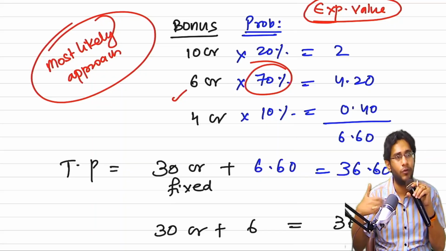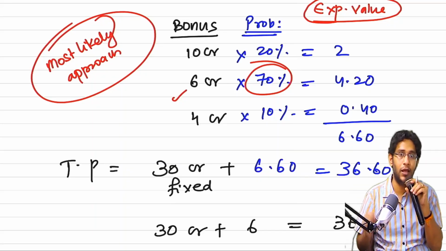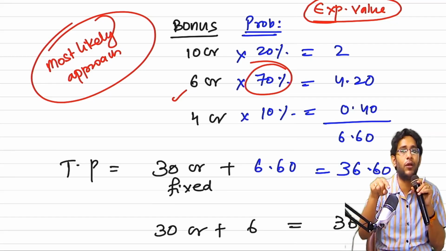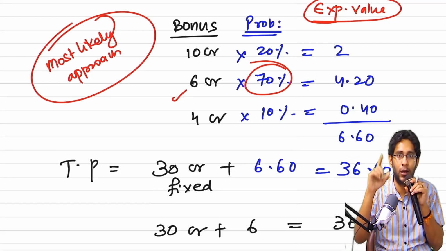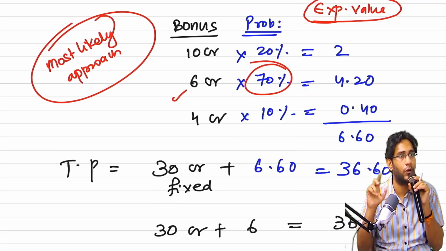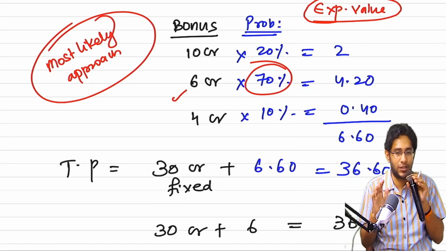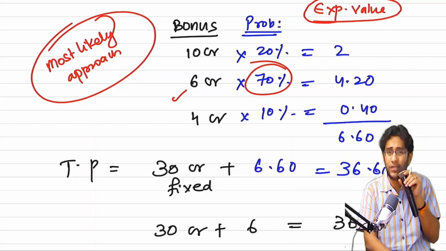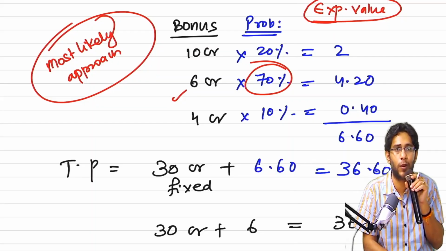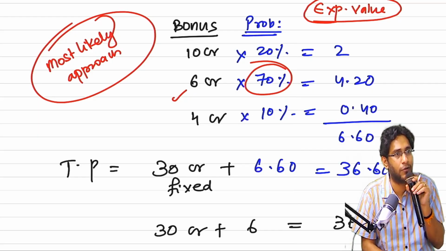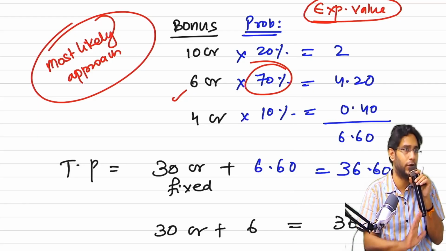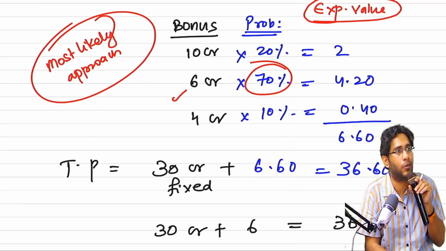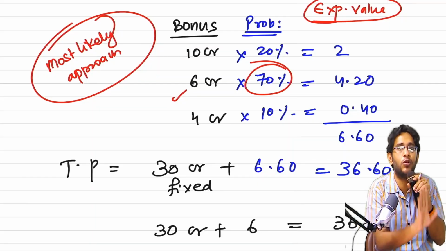Later on, when more questions came, the question itself tells that the entity has a choice of doing both. You will give your answer assuming that number 1, they are doing expected value, number 2, they are doing most likely. So just because 2 or 3 questions are presented wrongly, you should not learn wrong treatment. I've seen books where people are writing that if more than 2 probabilities are given, go with the expected value approach and all. That is wrong, sir. That's not how you do it. The ICAI did a mistake. That does not mean that you remember wrong things. In some other bigger question you lose marks.